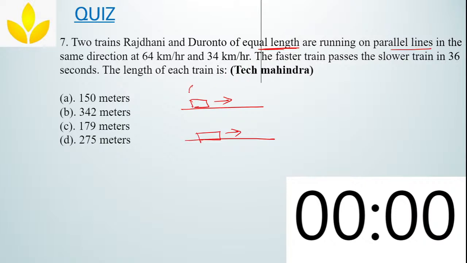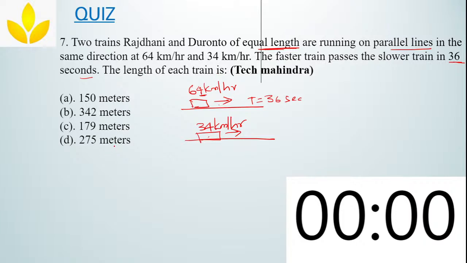So the speed of one train is 64 km per hour and the speed of the other train is 34 km per hour. The faster train passes the slower train. This is the faster train because it has more speed. The faster train passes the slower train in 36 seconds. So the time is 36 seconds. The length of each train is the question.